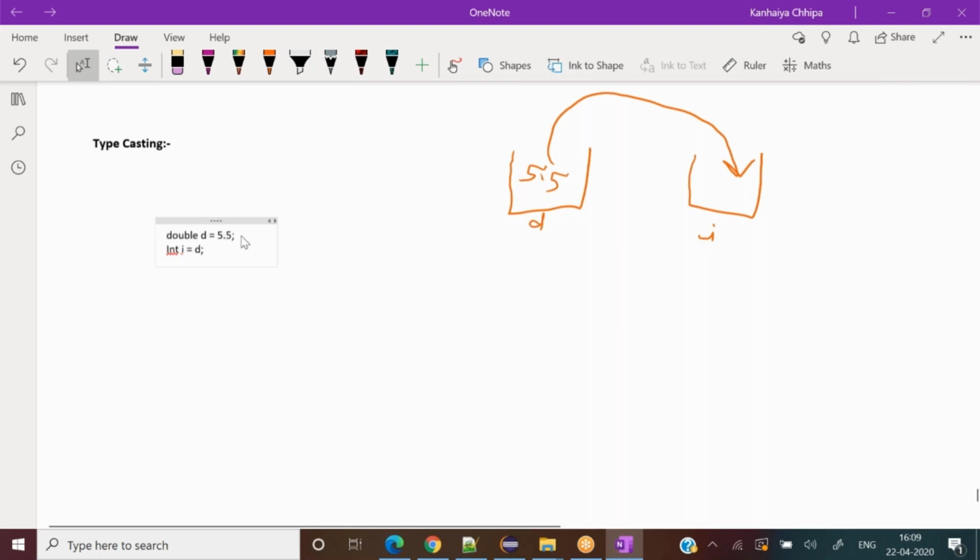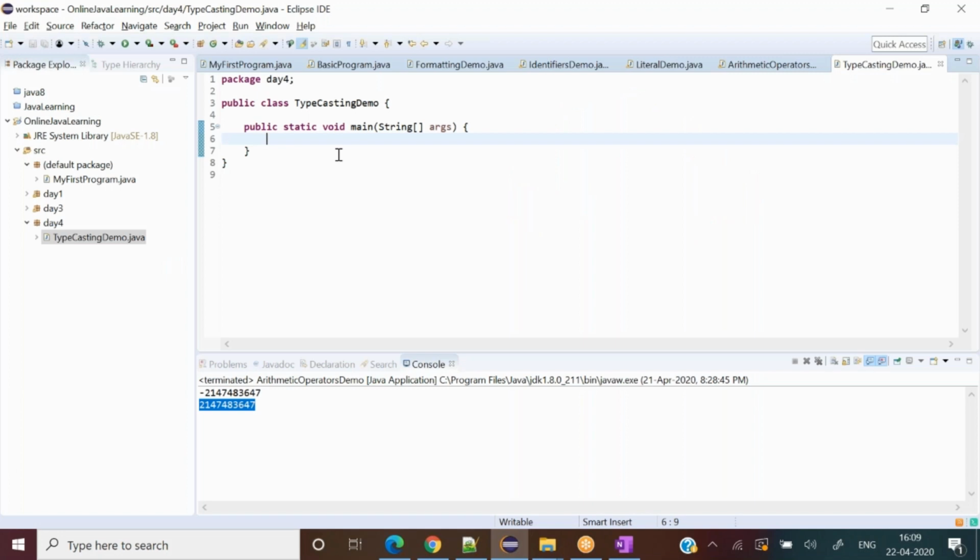You are right that this is not possible, and it should give us a compile time error. So we would like to see whether or not we receive an error. So definitely we get an error.